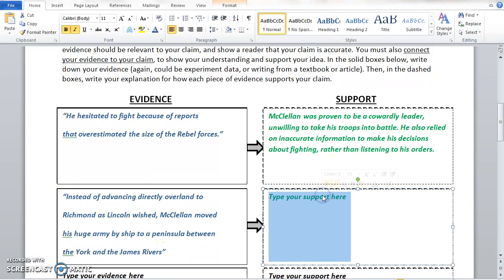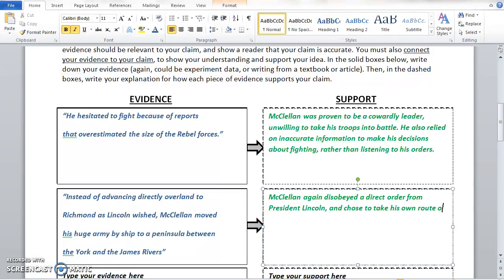And now we want to give our support again. Another way to connect this piece of information to your claim would be to say that McClellan again disobeyed a direct order from President Lincoln and chose to take his own route onward in the fight against the rebels.